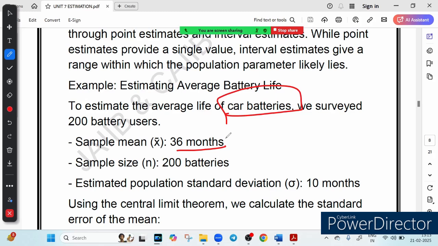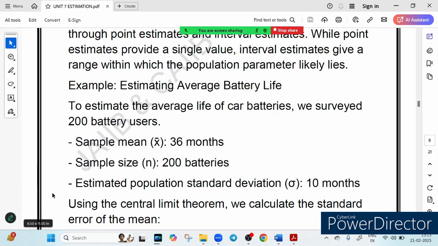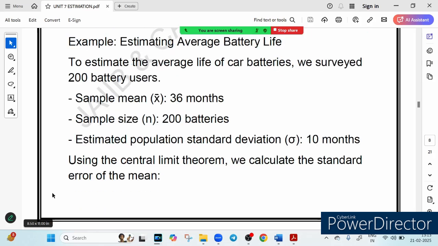So how do we estimate the average lifespan of all batteries? Instead of guessing, we use something called interval estimate, which is a powerful tool in statistics. Let's break it down. I already told you the difference between point estimate and interval estimate. Point estimate gives you a single number, like saying the average battery lasts 36 months. And interval estimate gives you a range, like saying that the average value lies in the range 35.3 to 36.7. Now tell me, which one sounds more realistic? Obviously the interval, because it acknowledges uncertainty and gives a better picture of the population, right?